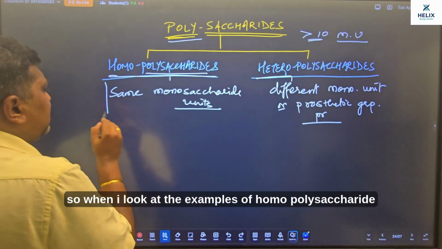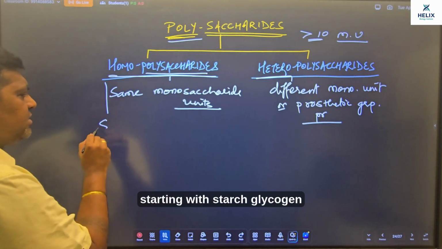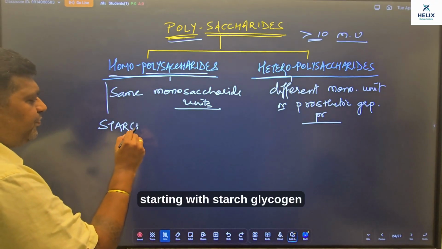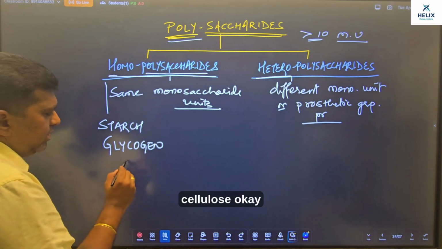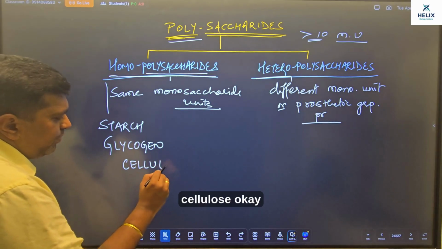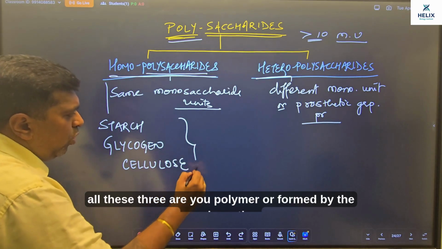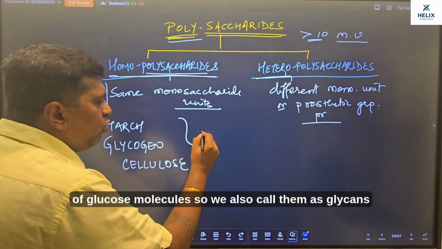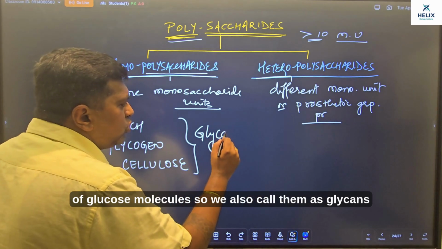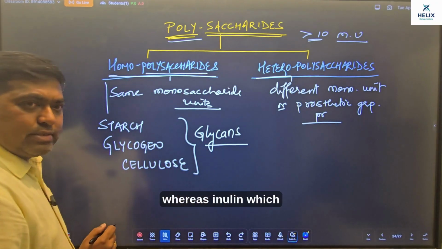So when I look at the examples of homopolysaccharides, starting with starch, glycogen, cellulose, all these three are polymers formed by the condensation of glucose molecules, so we also call them glycans.